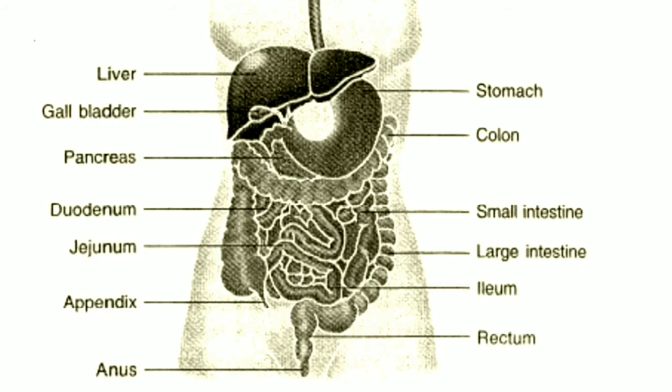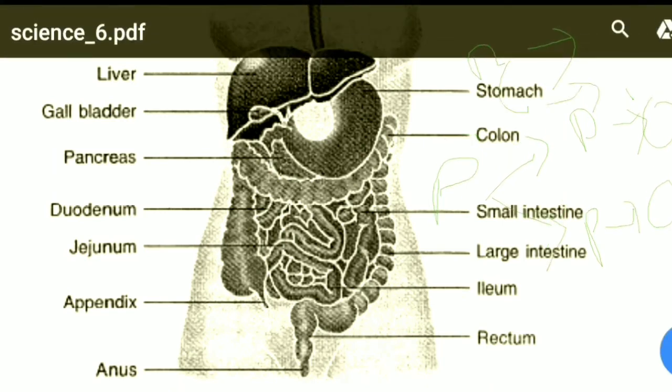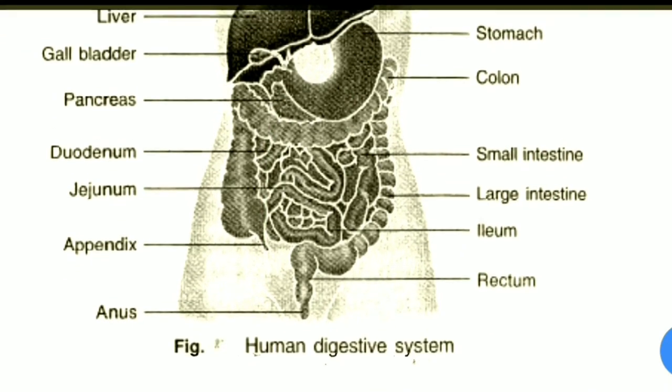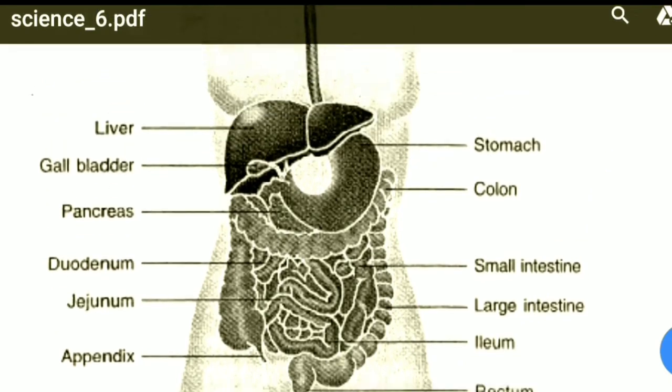An important point: big molecules are broken by pancreatic juice into small molecules, like proteins into peptones, carbohydrates into maltose, and fats into monoglycerides and diglycerides.